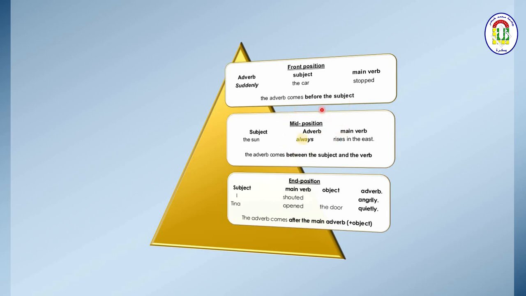It can be also in the mid position, like in the case here, the sun always rises in the east. So the adverb comes between the subject and its verb. End position or final position, it is the subject, the main verb, the objects, and the adverb.